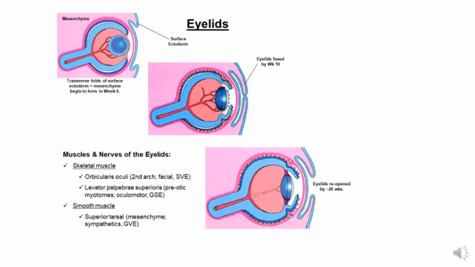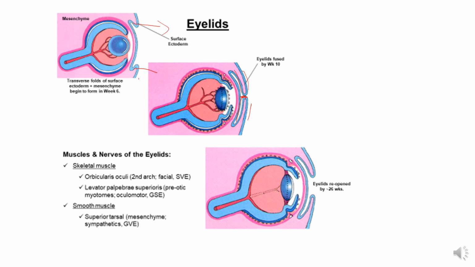The eyelids, how they develop. The primordia of eyelids appear during the sixth week as ectodermal folds located just above and below the developing cornea. So here you can see the ectodermal folds which are located above and below the cornea. Each lid primordium contains a core of mesenchyme. The upper and lower eyelid primordia grow towards each other, and by the ninth week their edges meet and fuse. Here you can see they grow towards each other and their edges meet and fuse.